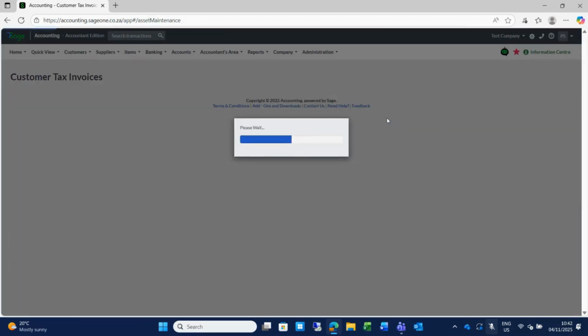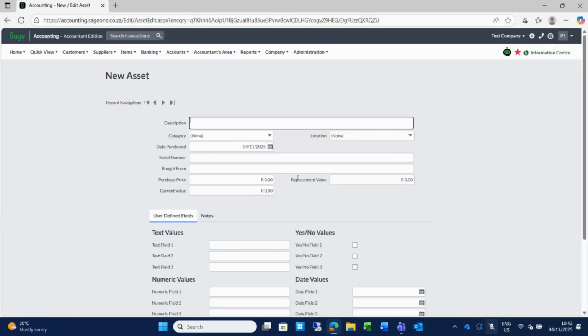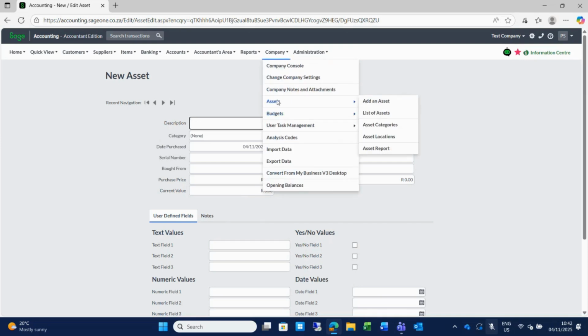If I go to list of assets, you will see that I don't have any assets listed here, but I can start adding my assets and it will be the same grid as the layout of the other screens. And on adding an asset, not to go into too much detail, even though you won't be able to do revaluation, it's really just a list, you will be able to add the purchase price, the replacement value, and the current value. You can go and update every year. Then back to company, that was the assets.